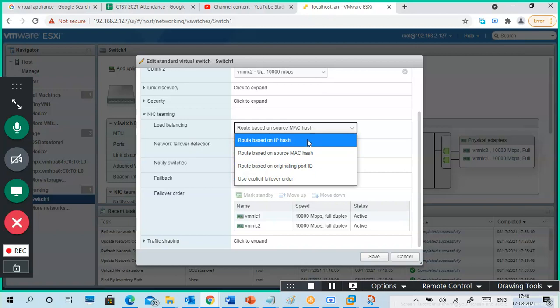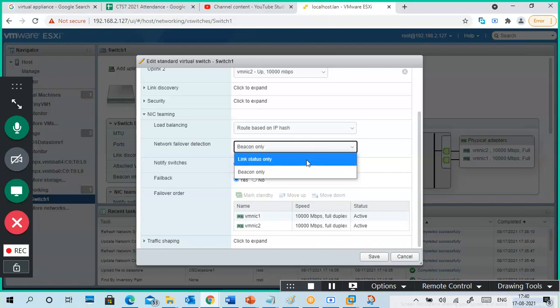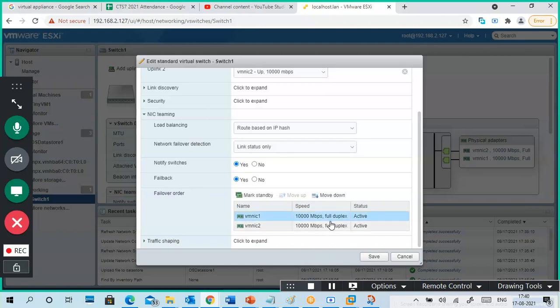A lot of options are there, but we don't know. Notify switches yes, no, failback yes, like this. Move up, move down is there, both are in active. Mark standby: you can see NIC2, I want it standby. This one is active, this is standby. It means in communication only one NIC is running, the other NIC is standby. If the NIC link is down, immediately standby becomes active.